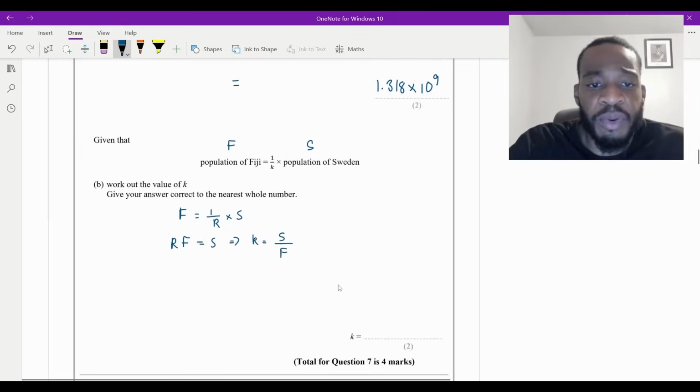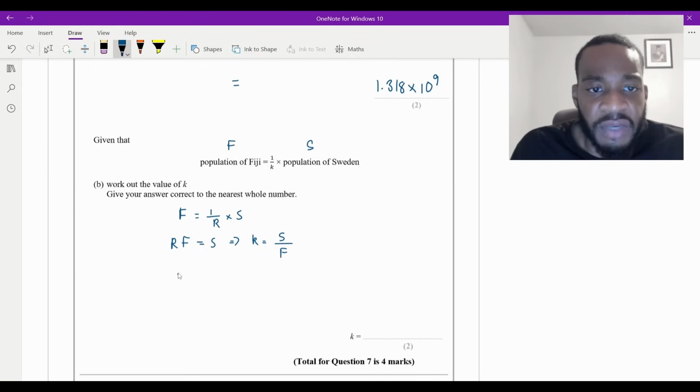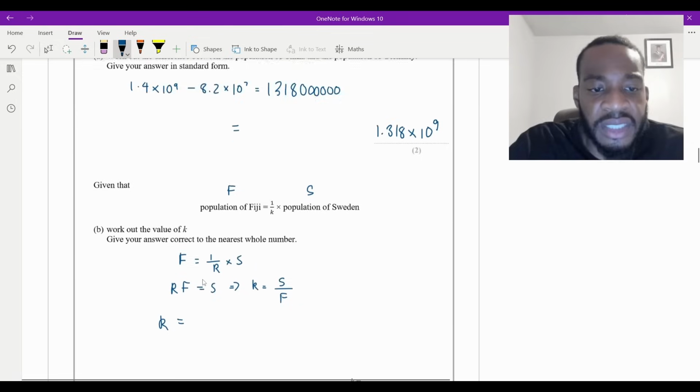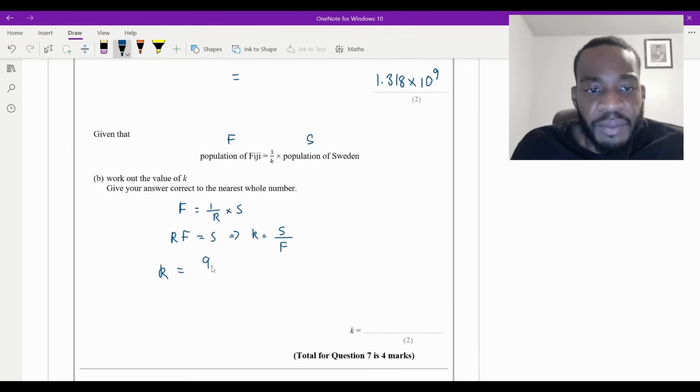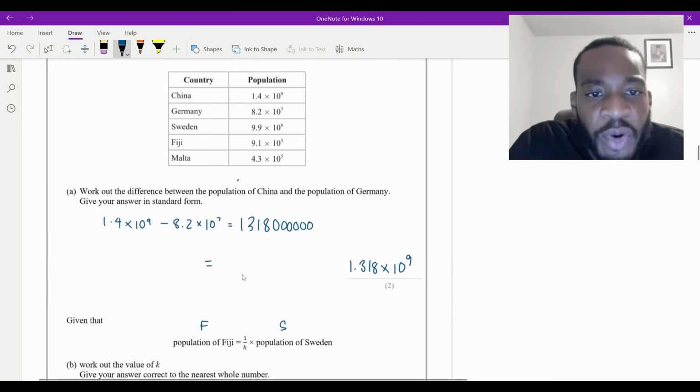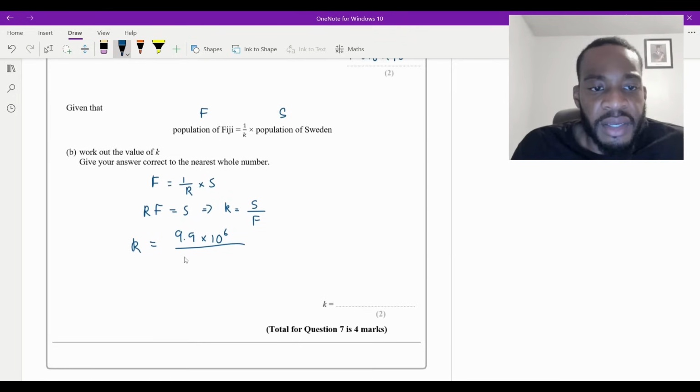So all I'm going to do is just plug those in, and then that will give me k, and then obviously round it to the nearest whole number. So I'll do that here. What was the population of Sweden? It was 9.9 times 10 to the power of 6, isn't it? And then the population of Fiji is 9.1 times 10 to the power of 5.